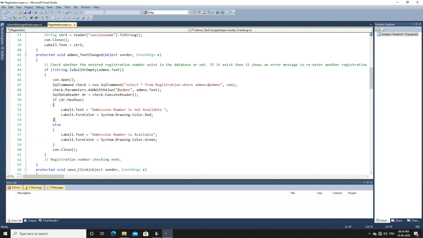Because if you write comments, the person could have understood exactly what you have done. Instead of going through each and every line, the person would have read these comments, like "check whether the entered registration number exists in the database or not." Like this, the programmer or developer could have read each and every piece of code written by you through comment lines, and it would have been quite an easy task for him to understand, right?